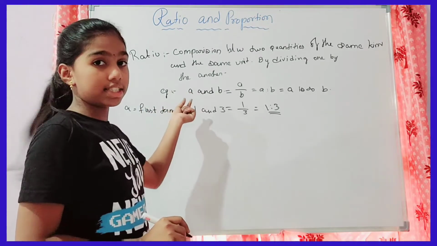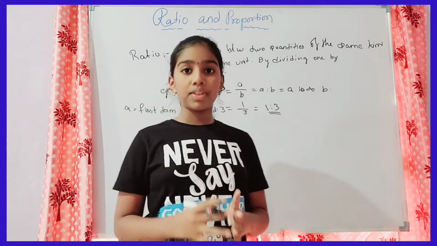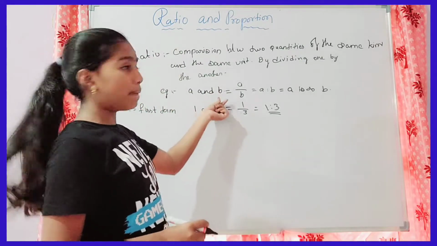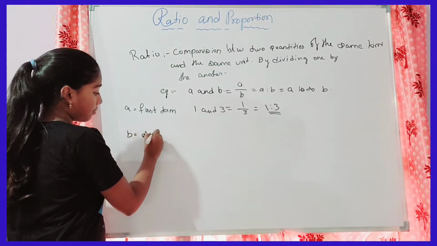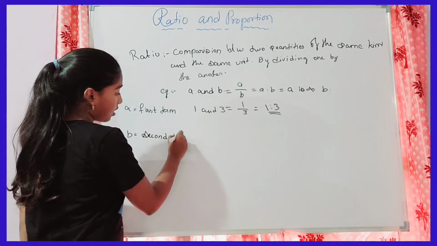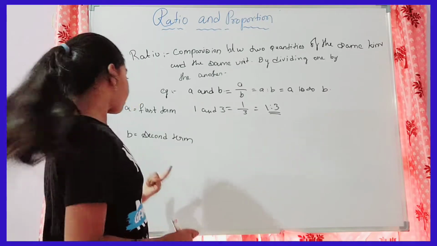Okay, this first digit here is A, that's why I am taking A. It is called the first term, and here it is B. B is the second term. First term and second term.